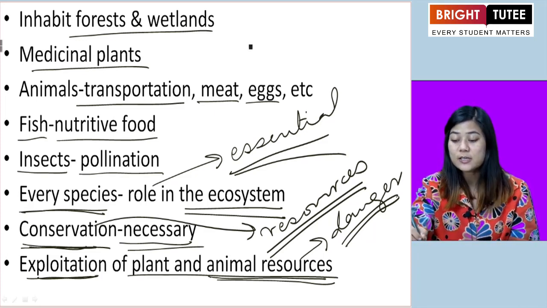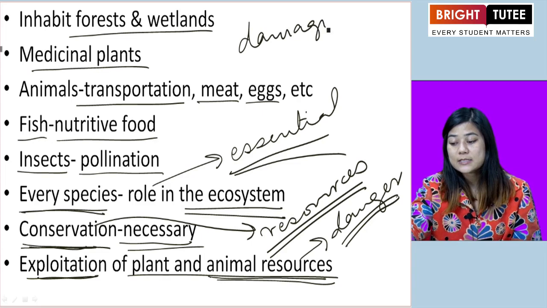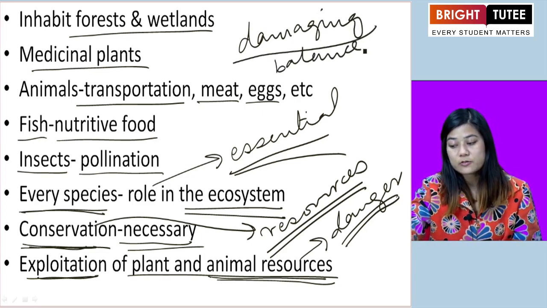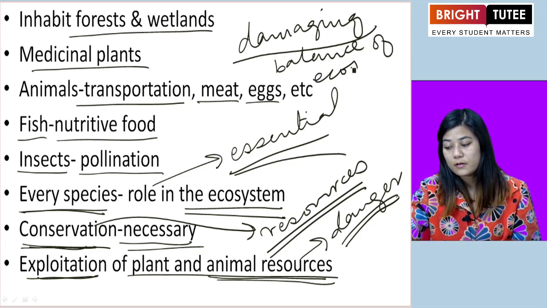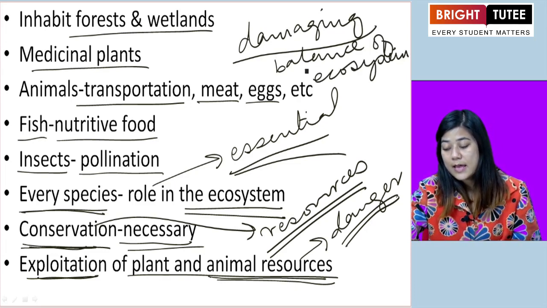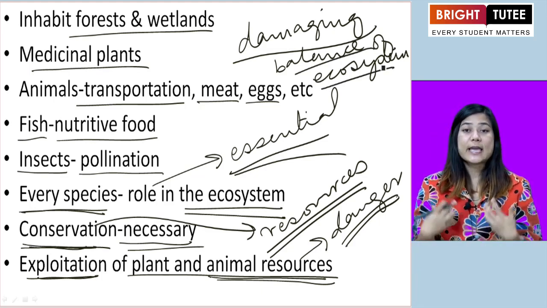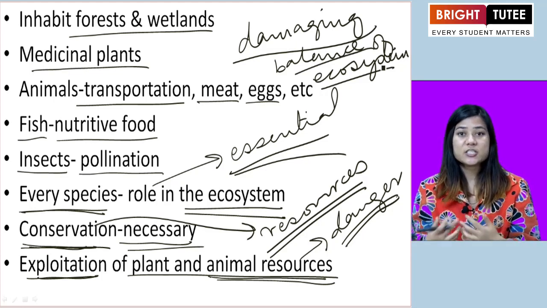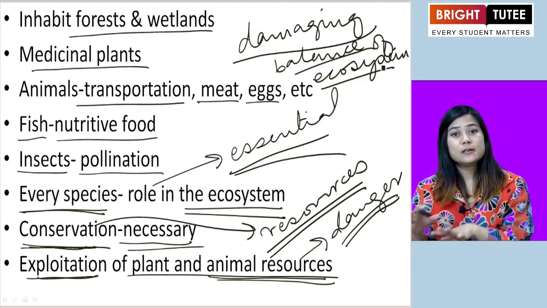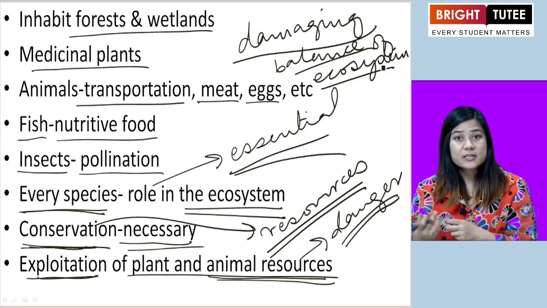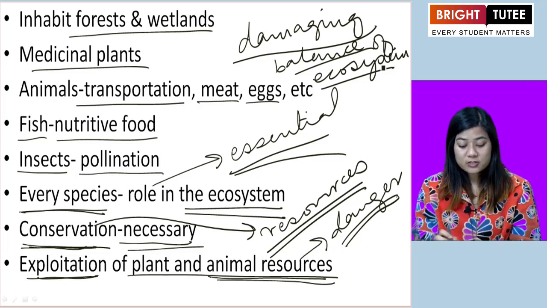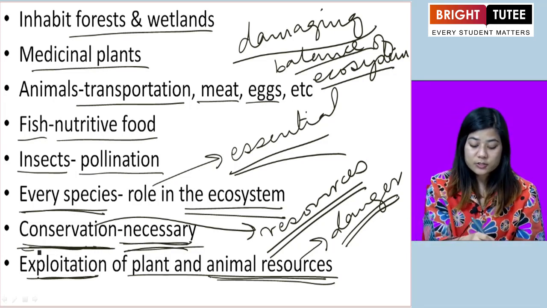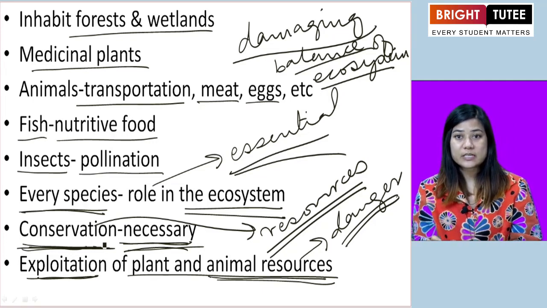It's damaging the environment. It's destroying the balance of the ecosystem. And we are already experiencing its consequences. We are already experiencing changes in the climate, changes in our experiences, human experiences. So because of that, conservation of plant and animal resources, conservation of wildlife is absolutely necessary.